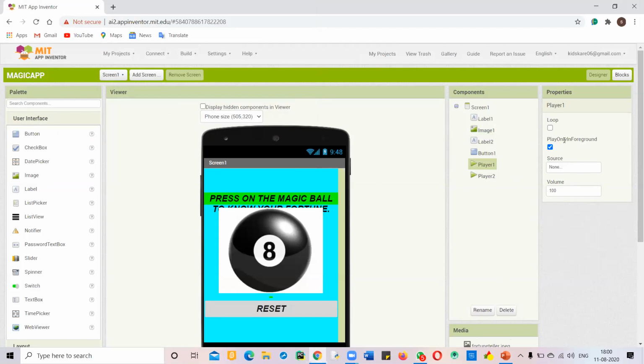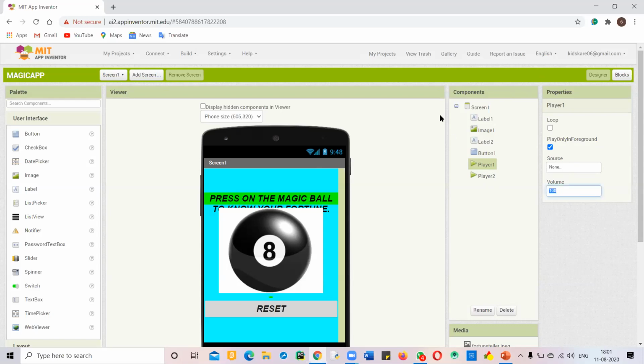We will check PlayOnlyInForeground. If this property is checked, then the player plays the song only when our app is open, and after our app is closed, it stops playing. Player is used to play a song in an app.